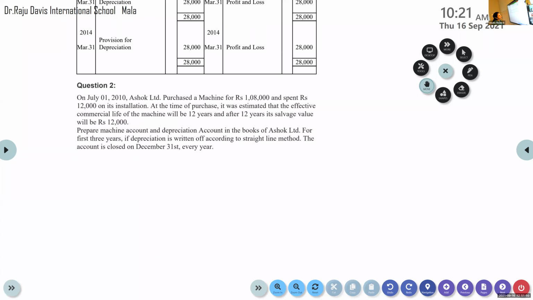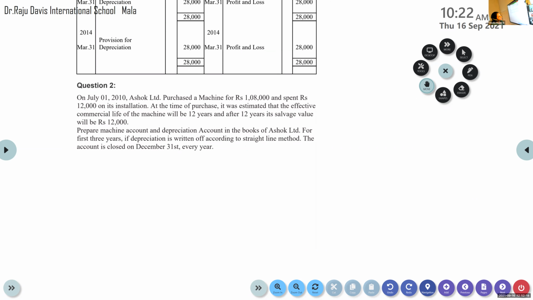So for installing it, they have spent 12,000 extra. At the time of purchase, it was estimated that the effective commercial life of the machine will be 12 years, and after 12 years, its salvage value will be 12,000.